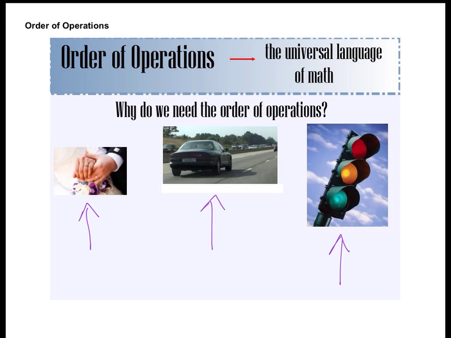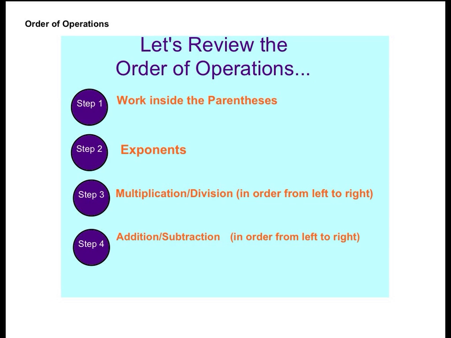So let's review those order of operations. We always start with parentheses, okay? And when we think about parentheses, we need to broaden our understanding. We work things in parentheses first, but that would also include if we see something inside a bracket, that would come first. If we see something inside of braces, that comes first. If we see something inside of absolute value symbols, that comes first. So we've got to broaden our horizon. It's not just parentheses. It's any kind of grouping symbol gets worked first, okay?